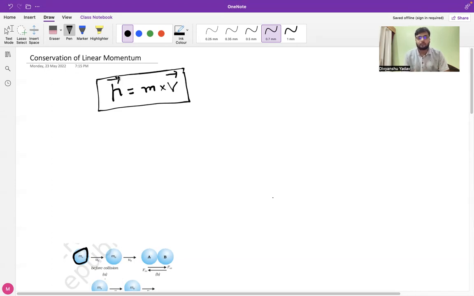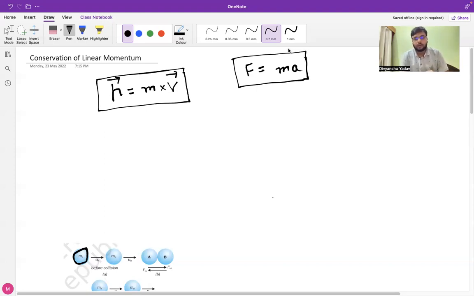Now, as per Newton's first law, if a body is acted upon by an unbalanced external force, it gains some velocity, or in other words, the body possesses some acceleration. But Newton's second law tells us about the dependence of force on the acceleration of the body.